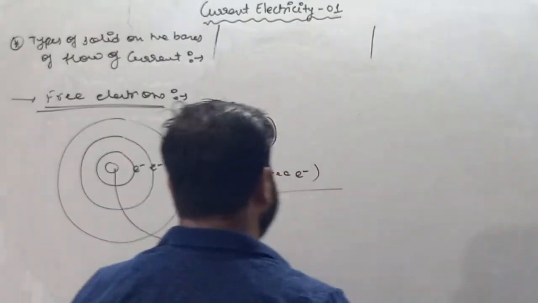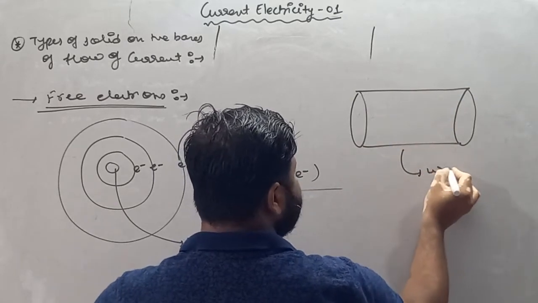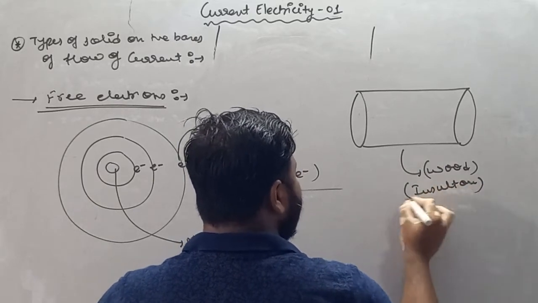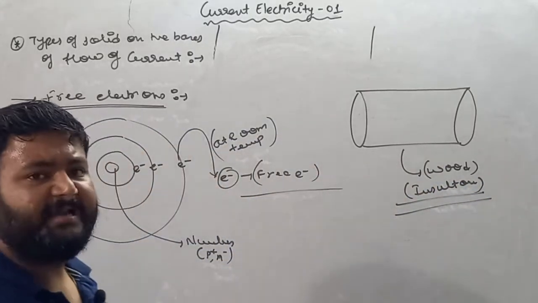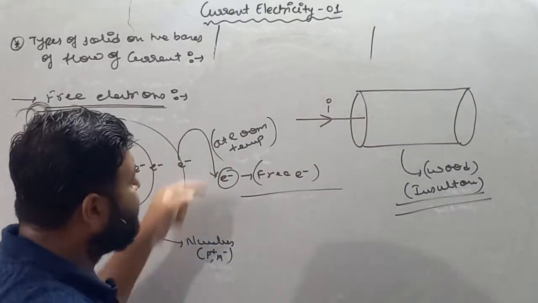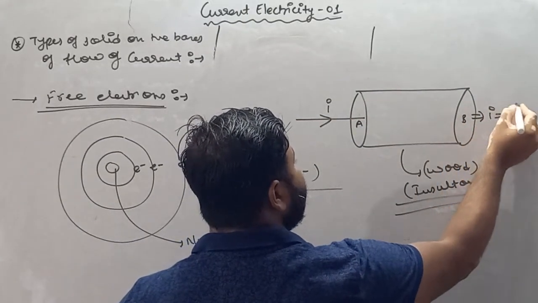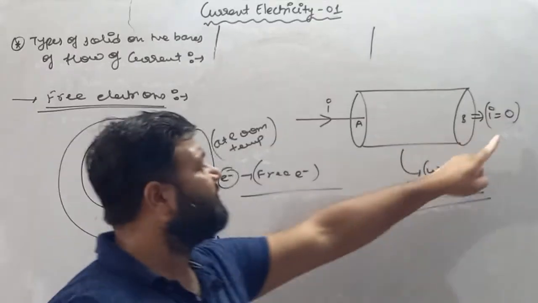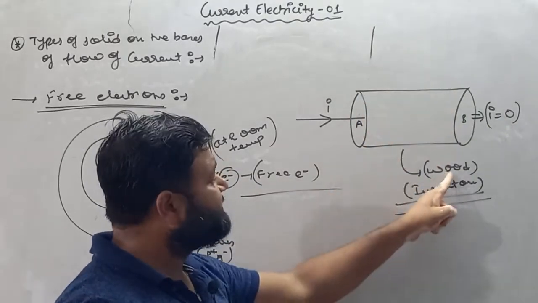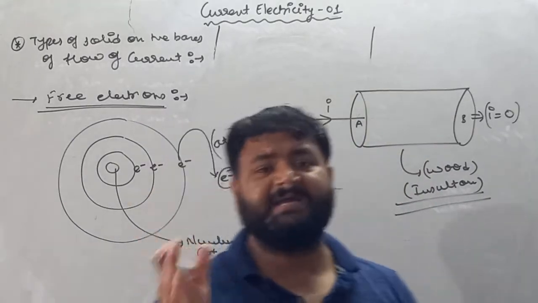Let's suppose I am taking an insulator. Let's suppose this is a piece of wood, which is considered to be an insulator. An insulator cannot allow electricity to pass over it. Means, let's suppose I am applying some current at point A. At point B, we don't get any amount of current. The value of current is equal to 0 if we have a piece of wood, which is called an insulator. So we'll say in an insulator no free electrons are present.